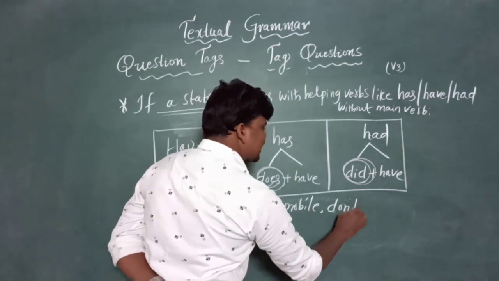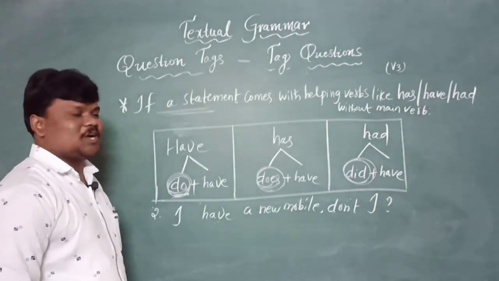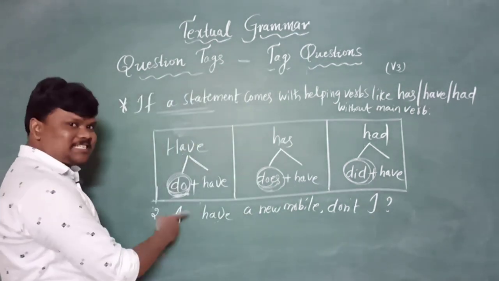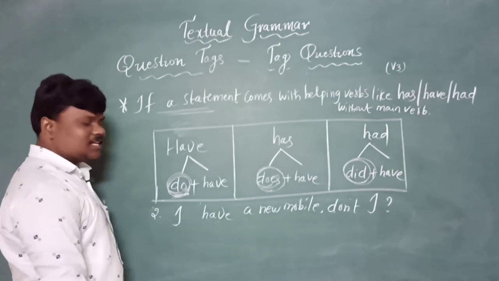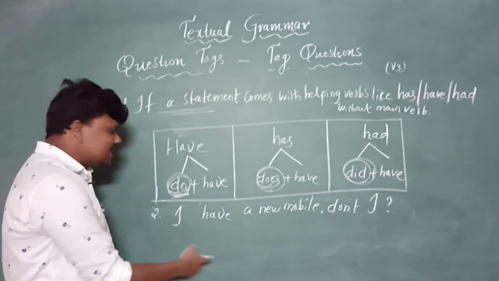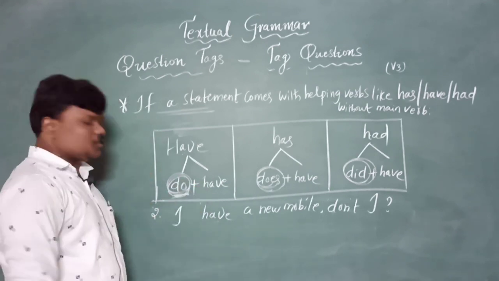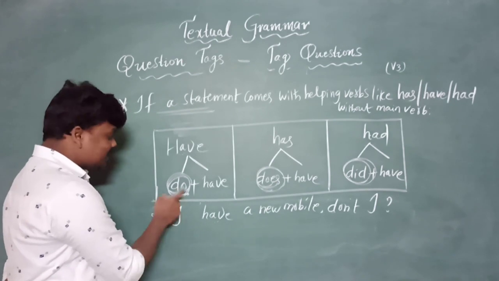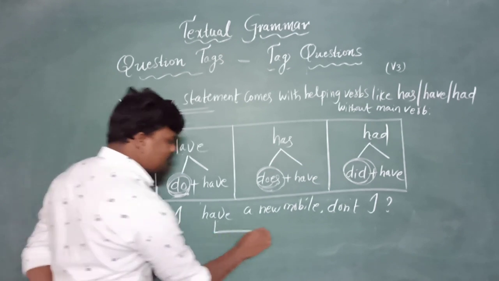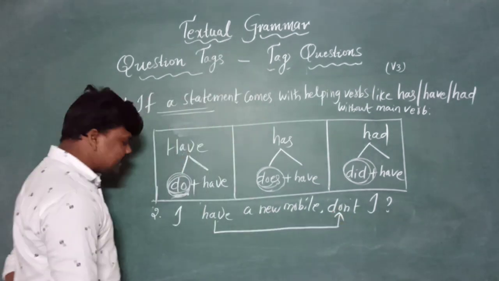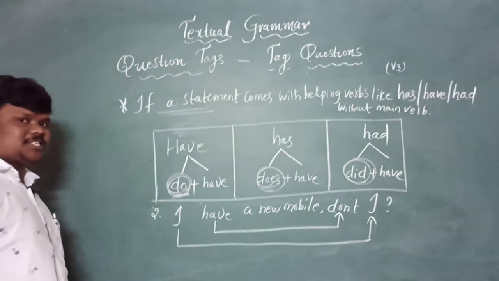So don't I, not haven't I. So don't write haven't I. Though it is a helping verb, in this sentence it acts as a main verb. So what is hiding in that? Do is hiding. So don't I. If have came lonely, do is hiding in that. Last we need to end with I, right?